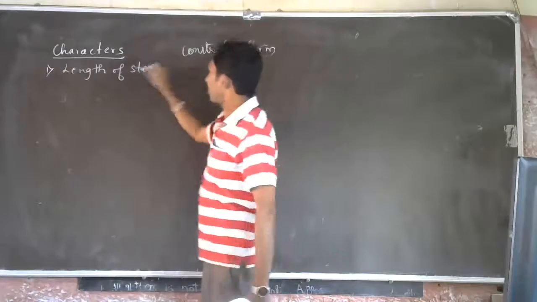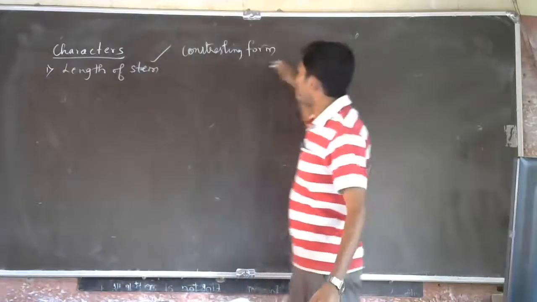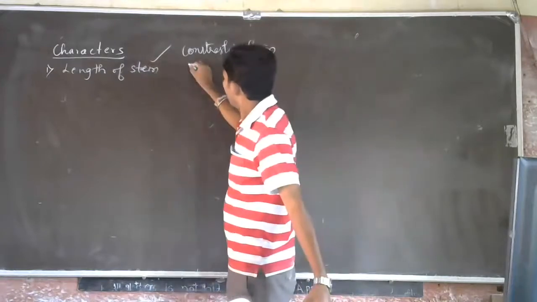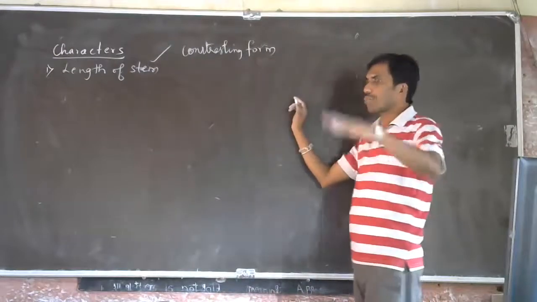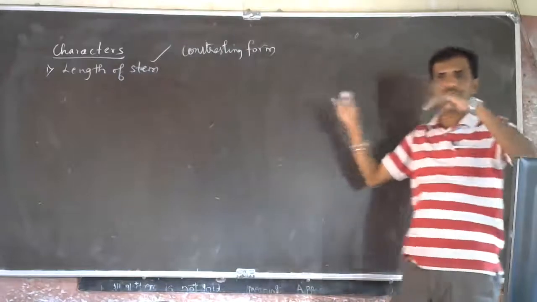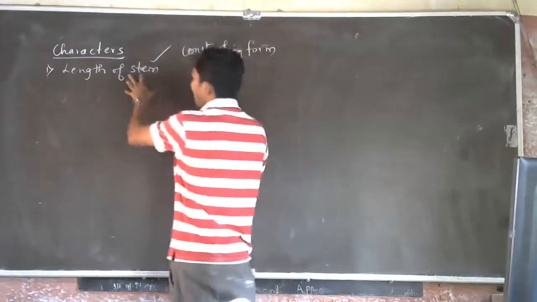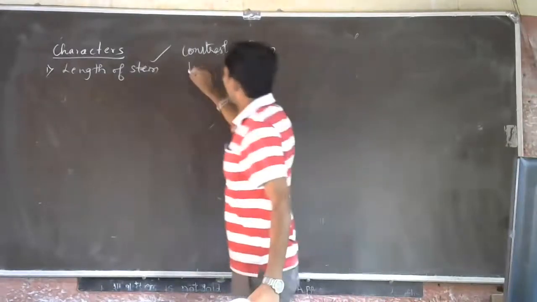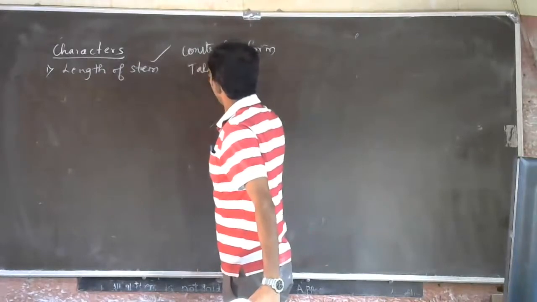Length of stem is one character and it has two contrasting forms. What are those contrasting forms? Like the stem of the plant: some plants are short, some plants are high. So length of the stem is a character and it has two contrasting forms. One is height, that's called a tall plant.